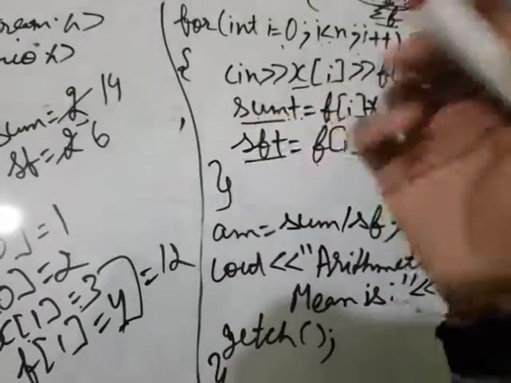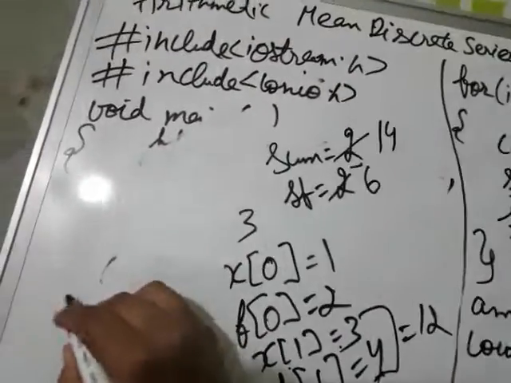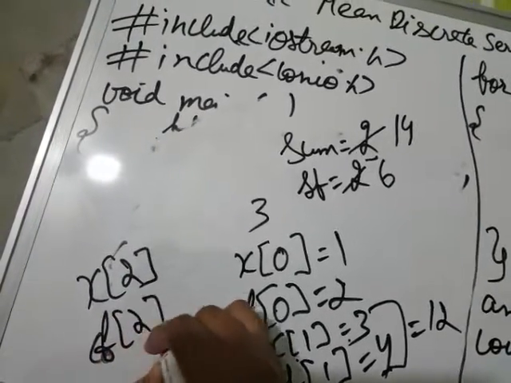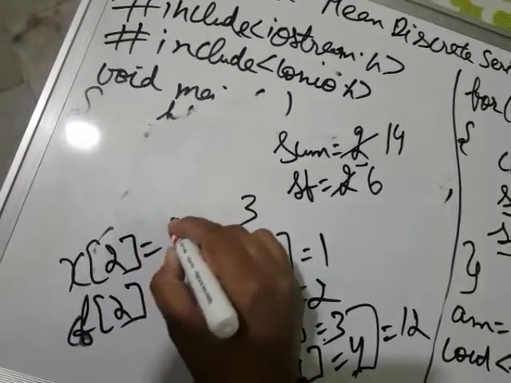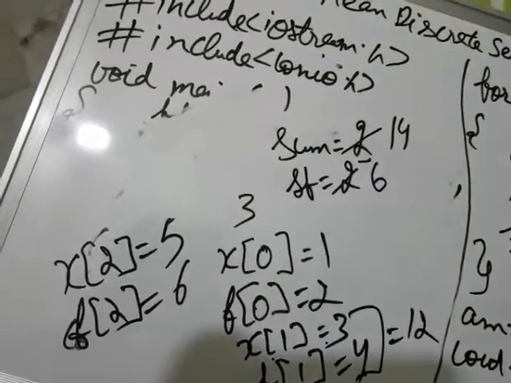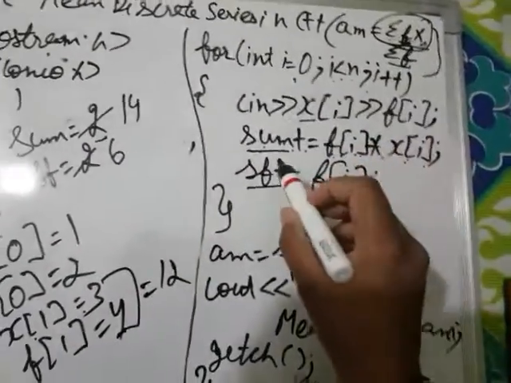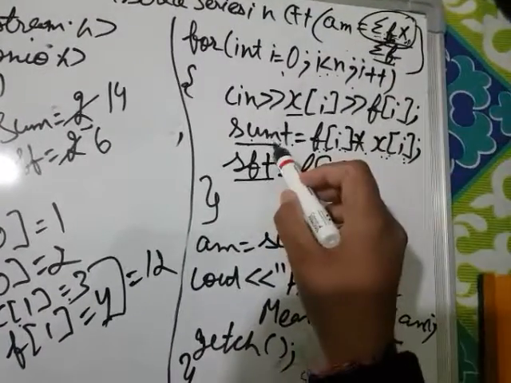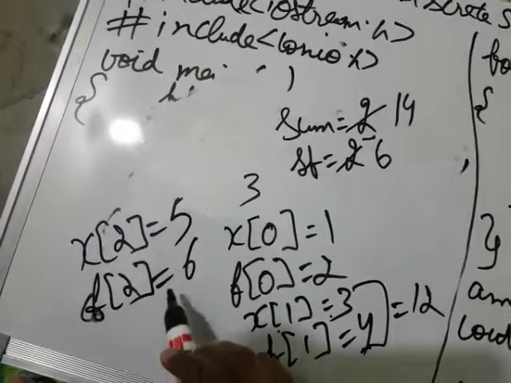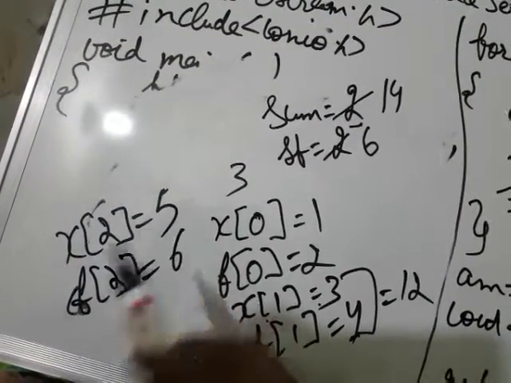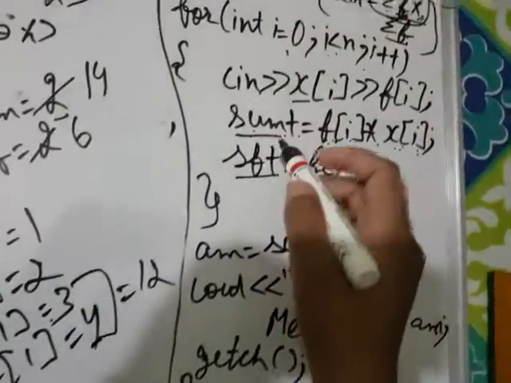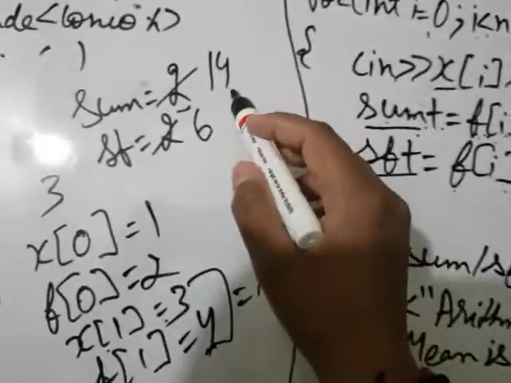Now it will again prompt the user to input the value at x second index and f second index. So let us suppose the values will be 5 and 6. Now it will calculate the sum, that is, fi multiplied by xi plus sum. So f2 contains 6 and x2 contains 5, as 6 fives are 30. The sum's old value is 14, right?